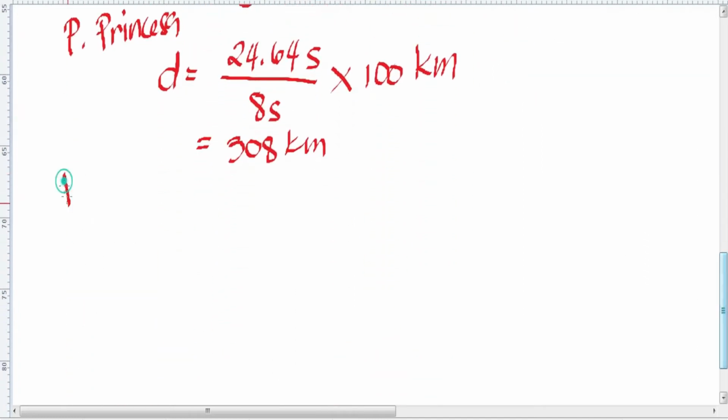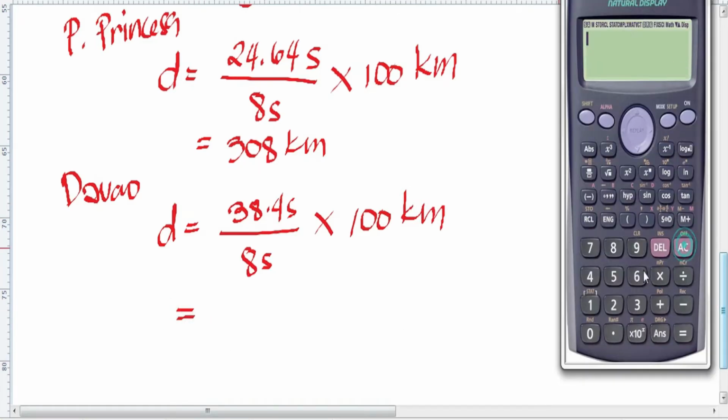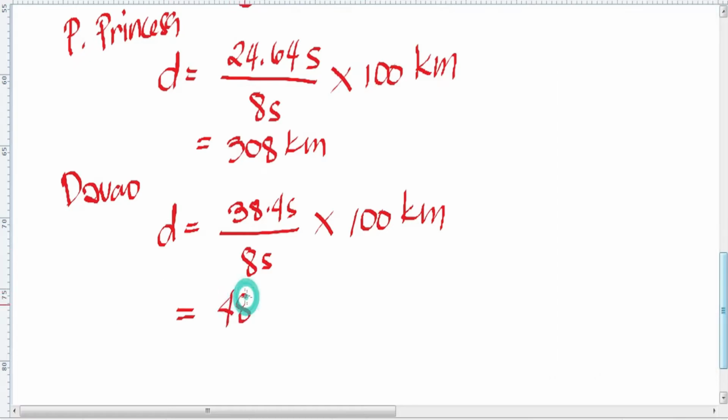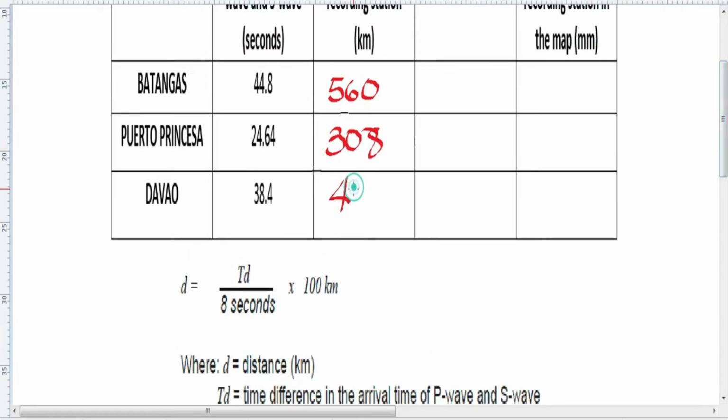And then for Davao, 38.4. So this is for Davao. So you have D is equal to 38.4 seconds over 8 seconds times 100 kilometers. So you have 38.4 divided by 8 seconds times 100 kilometers. So you have 480 kilometers. The distance of the epicenter of this earthquake is 480 kilometers relative to the recording station in Davao.